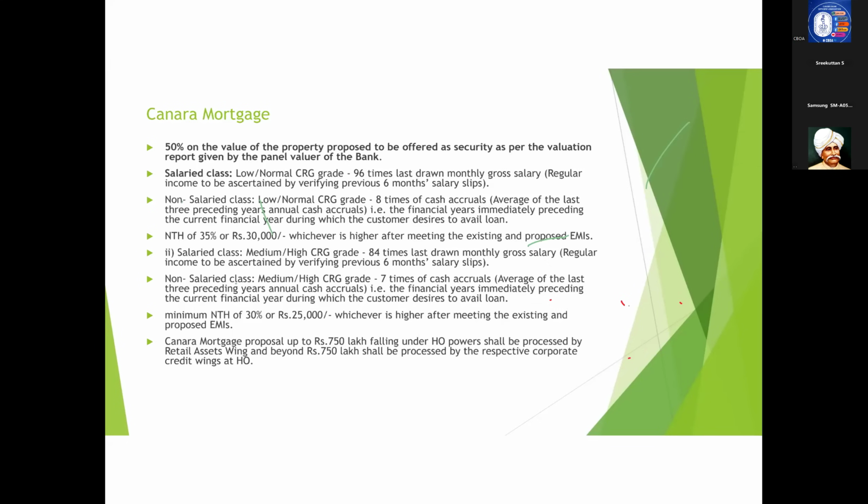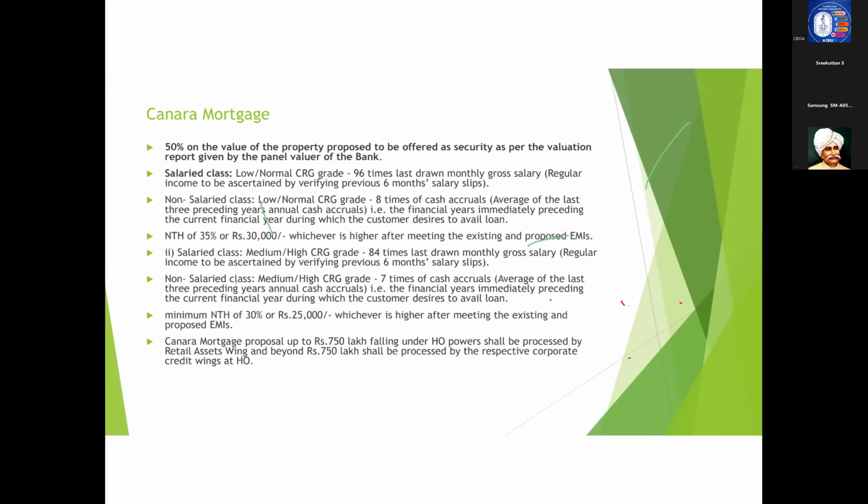How to arrive at the cash accrual? You can arrive at the cash accrual from the ITR. In the ITR, you have to see the computation sheet. In the computation sheet, you need to see the total income that he is getting from his business without considering the income tax. Income tax you need to check only for net income. For gross income, you can see the total income before income tax.